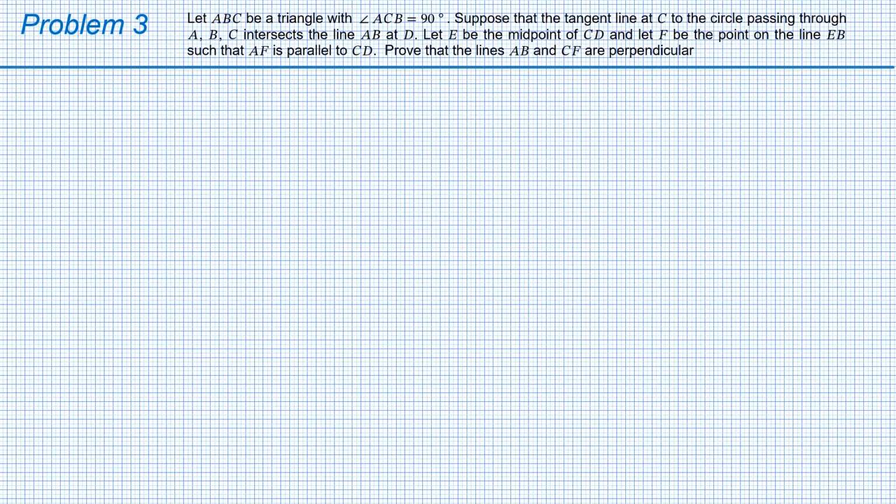So let's make the drawing together. We have a right angle triangle ABC, where ACB is the right angle. Write it as condition number 1. AC is perpendicular to BC. Then we need to draw the circumscribed circle. However, we are more interested not in the circle itself, but in its center.